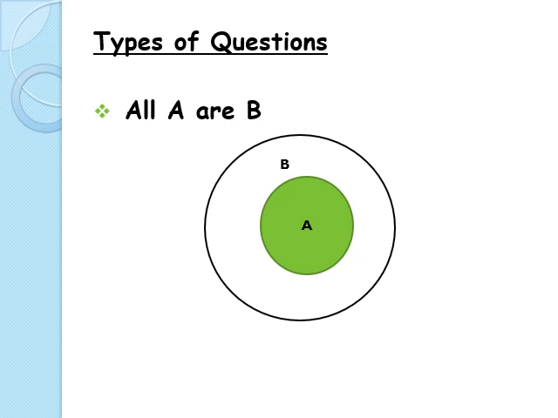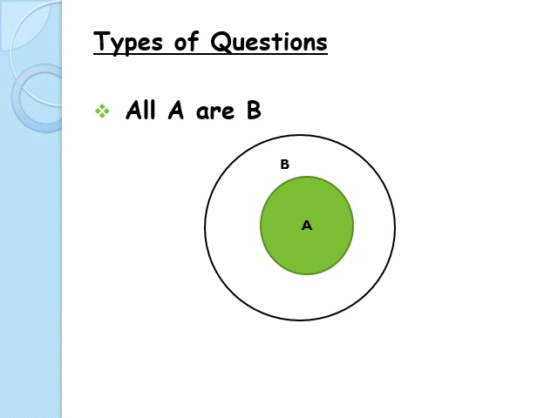Conclusions, we get that some B are A. As the Venn diagram shows, there is some part of B which is A. The other conclusion we get is that some A are B. Yes? Since all A are B, definitely some A are B. So this is one type of question. I will explain it with an example.